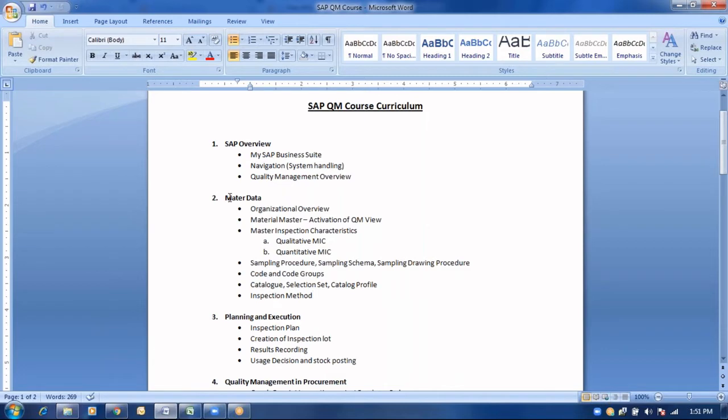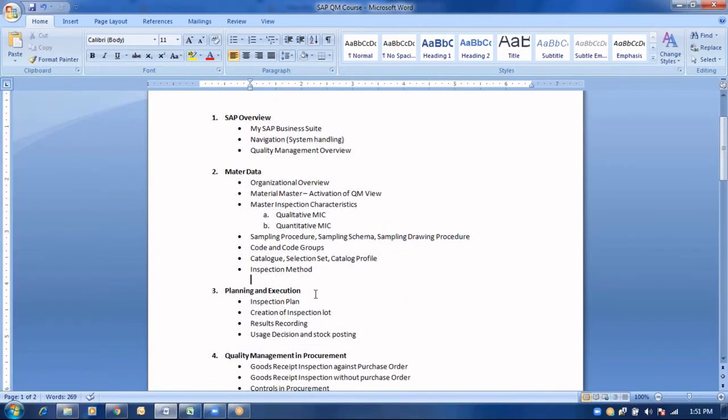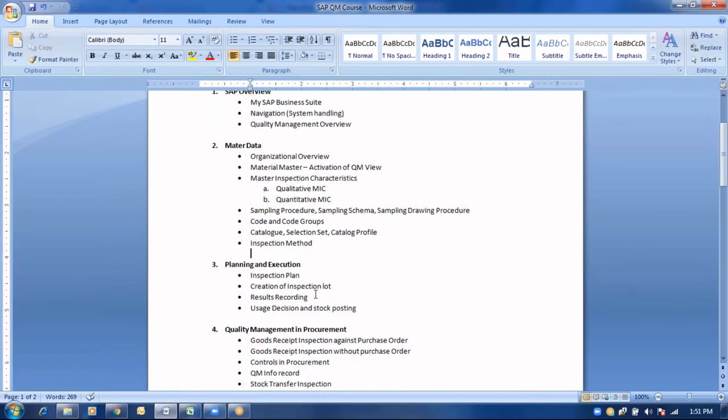So the core master data from the QM module perspective would be activating the material master QM view, followed by the master inspection characteristics, sampling procedures, inspection method, and code groups. These all fall under the master data. Now let us proceed further with the planning and execution. For example, now we have activated a particular material code, in terms of QM view the required master inspection characteristics are maintained and the required inspection method is defined. Now every master data is in place against that particular material code.